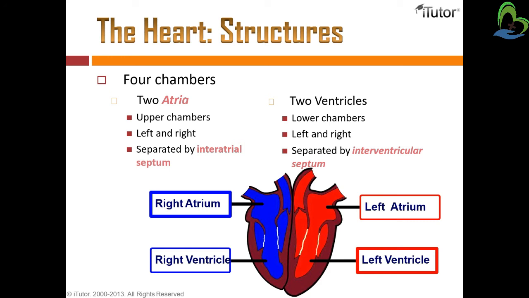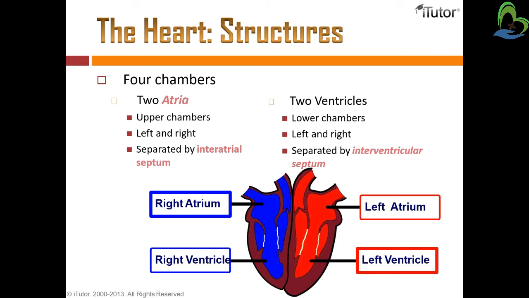Atria are the upper chambers. There are two atria, one situated on the right side and one on the left side. Both atria are separated by the interatrial septum, so that the right side blood and left side blood do not mix with each other.